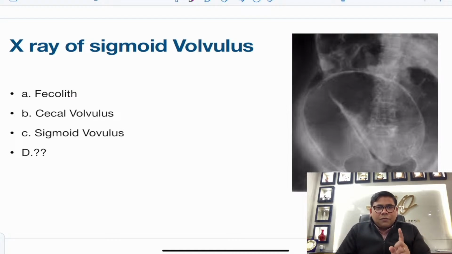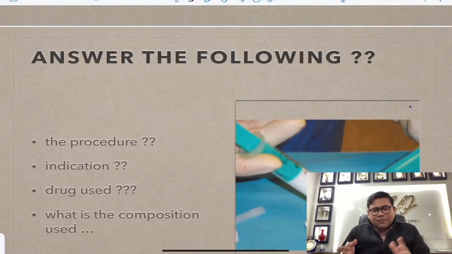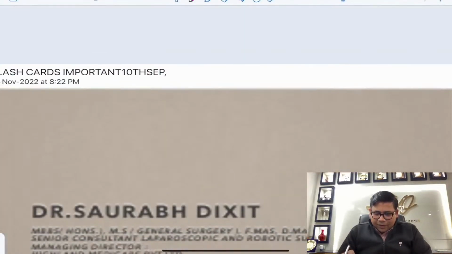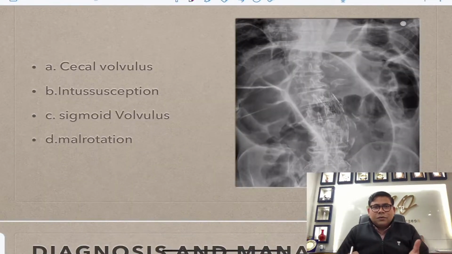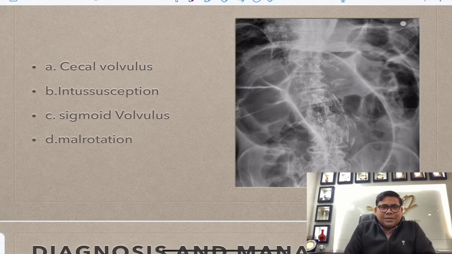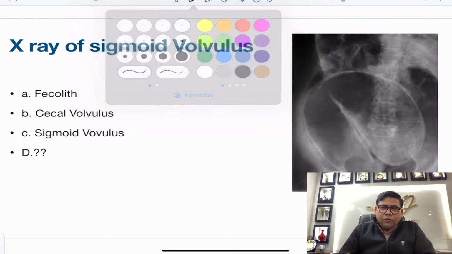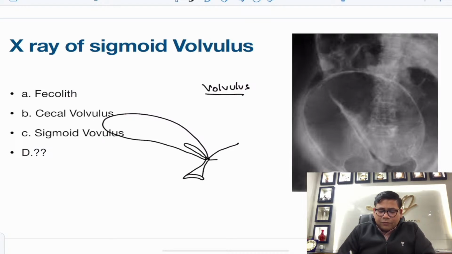Now, this is a question of sigmoid volvulus. I have always been emphasizing this. If you see my flashcards, I took this class a few days ago, and I've taken this a lot of times. This flashcard series is a very famous series of mine, which I've discussed a lot, and there is a straightforward question with a similar image. Identify the things; this was the same image that was expected in the exam and was asked. The very same question was asked, an X-ray of a volvulus. So yes, this is a volvulus, because of the typical shape of the volvulus, so you can identify it by seeing the shape.